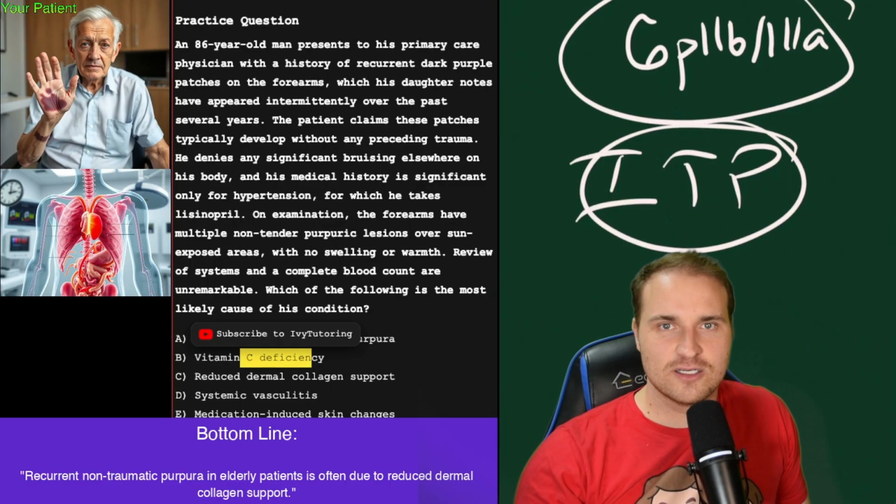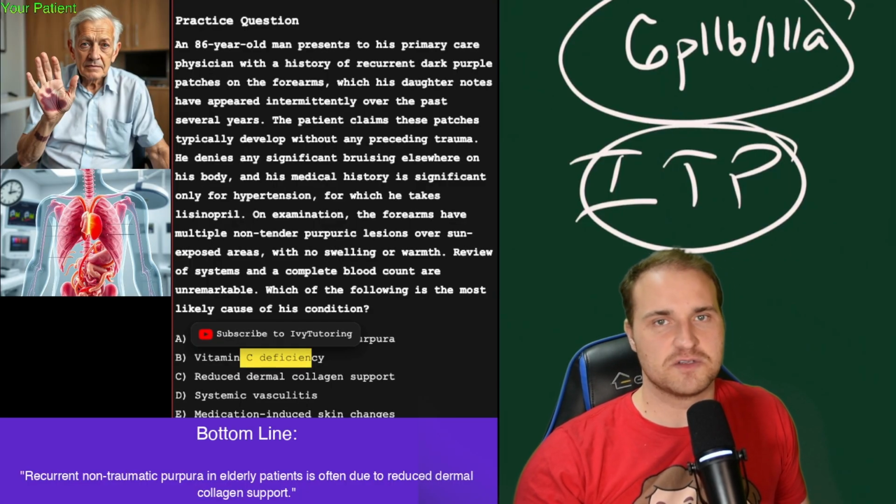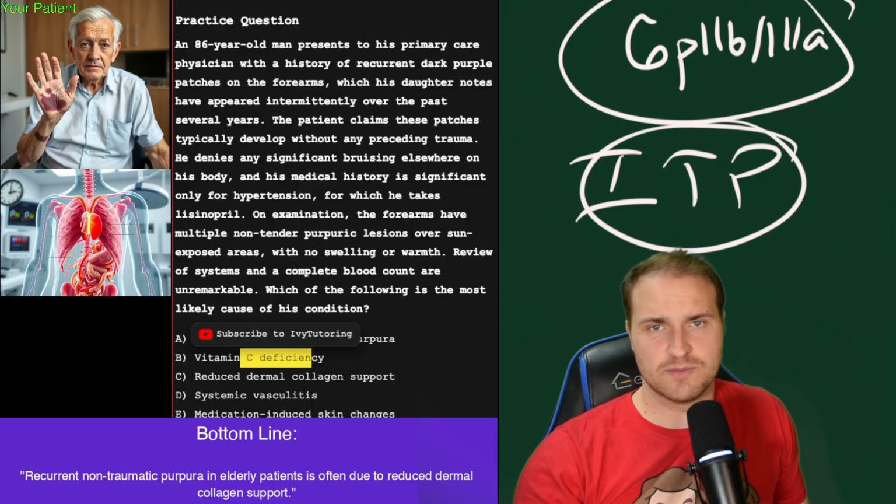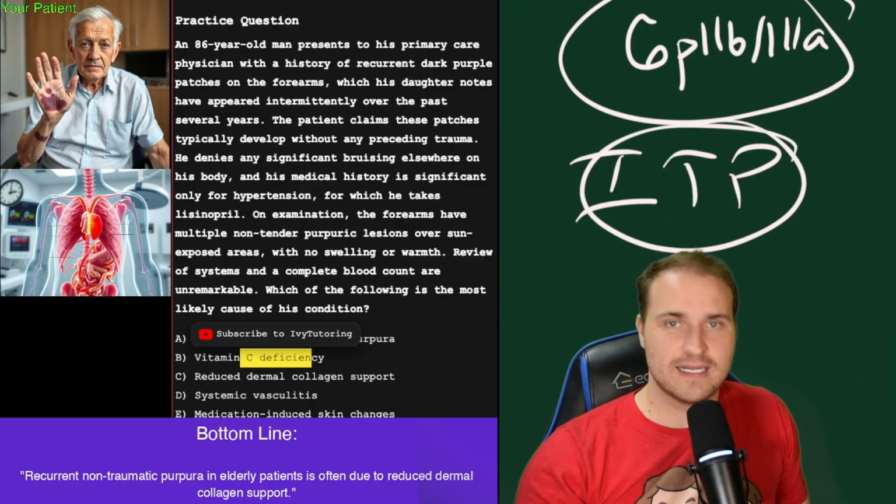And so in children, the treatment is usually just observation. If it's mild to severe, then you use corticosteroids, usually to treat the inflammation. And if it's really severe, IVIG, anti-D, rituximab, splenectomy. But you should avoid NSAIDs and aspirin because that'll worsen the bleeding risk.